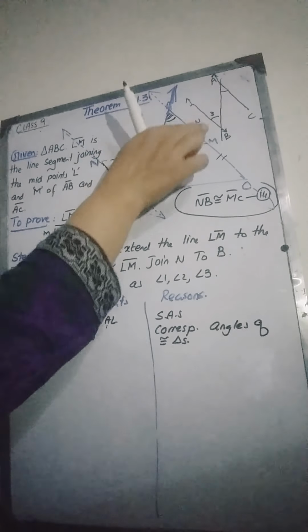Angle 3 is between these two lines, and angle A is between AC and AB.